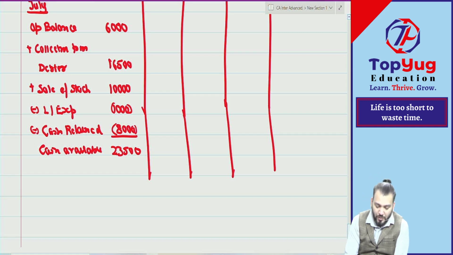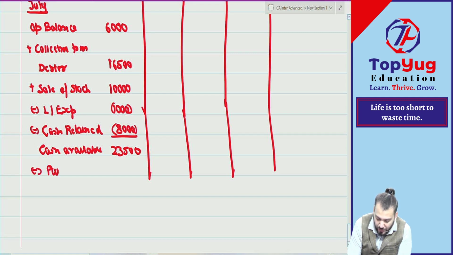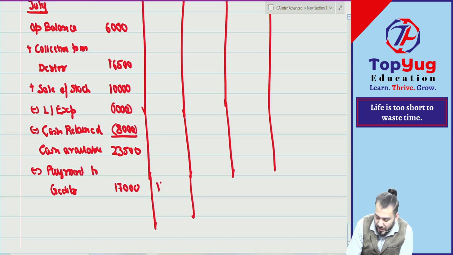It means first we will pay to whom? The payment to creditor. How much? It will be 17,000 total. So this 17,000 will be paid, minus.